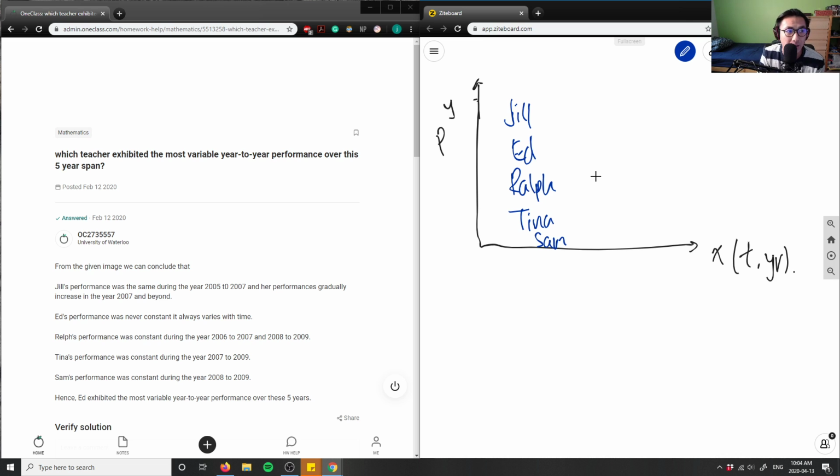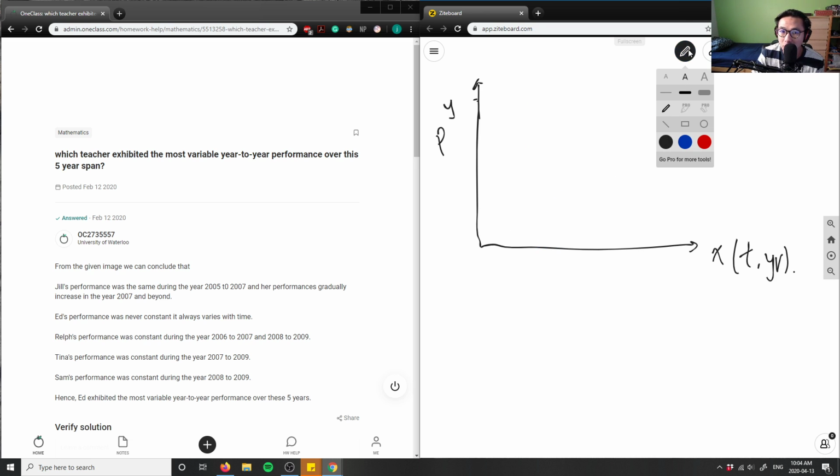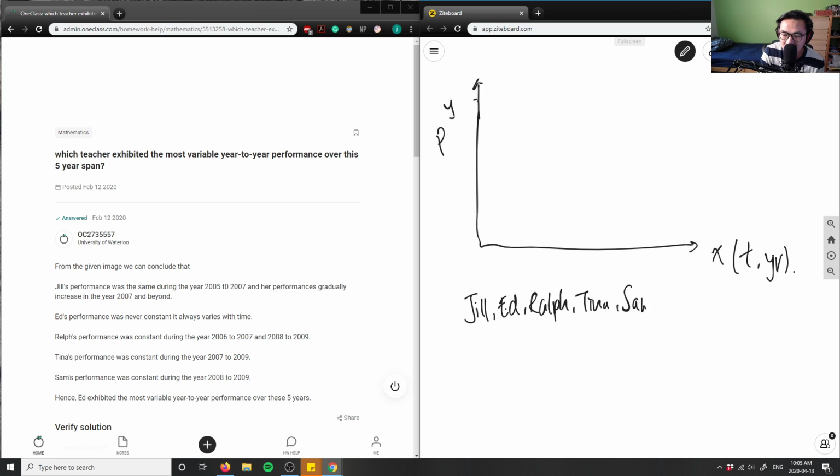What this means is that it's to describe their specific variability. So actually, let me erase these names, and maybe I'll write these names over here. So this would describe Jill, Ed, Ralph, Tina and Sam. What if I don't have the graph here, but I drew, for example, a straight horizontal line representing my function, what would this mean?